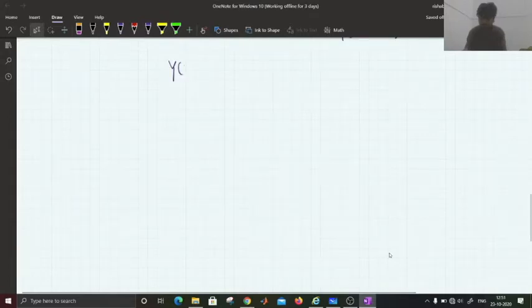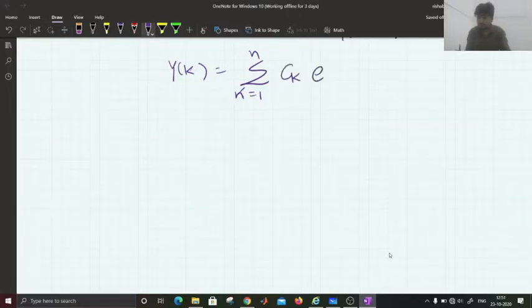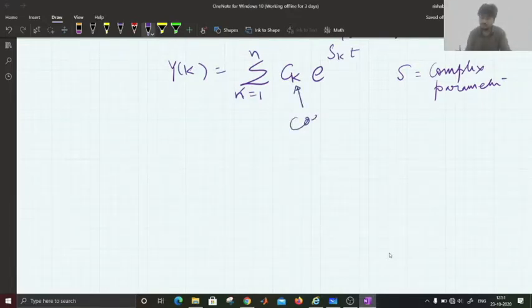Once again writing here, y_k equals summation k equals 1 to n, for n number of outputs, c_k into e to the power s_k t, where s_k is a complex parameter and c_k is the coefficient of the kth e to the power s_k t.